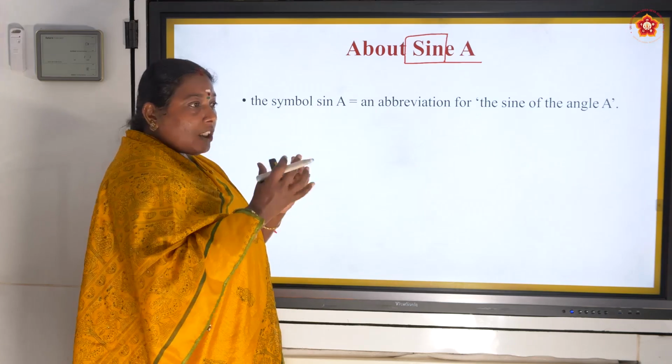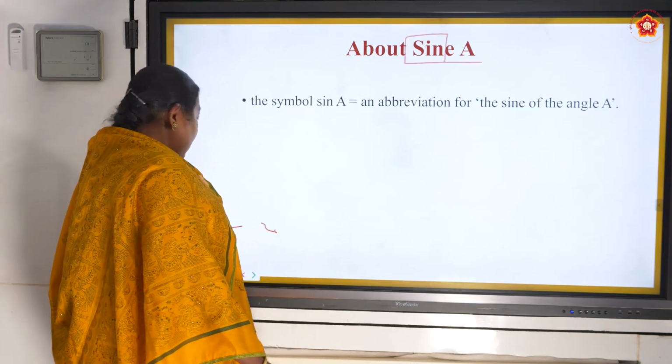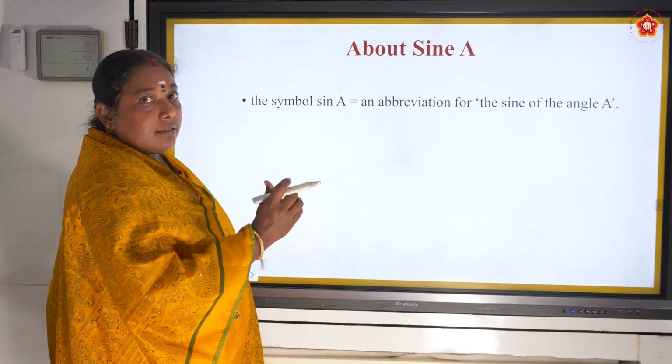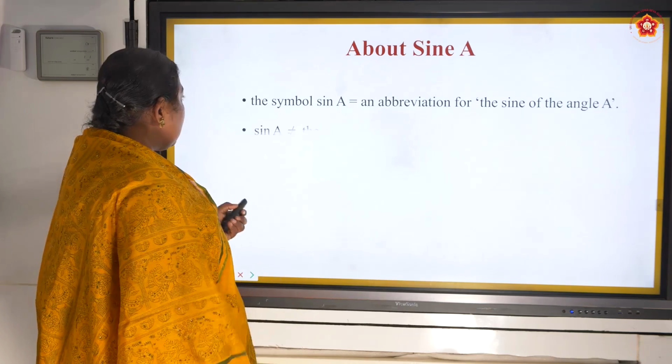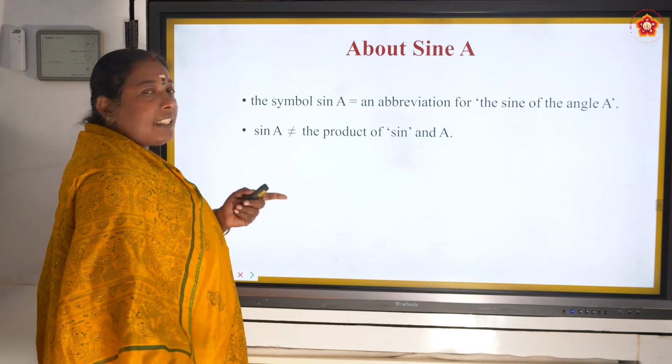No, both are interrelated. That means sine of angle A. Understood?